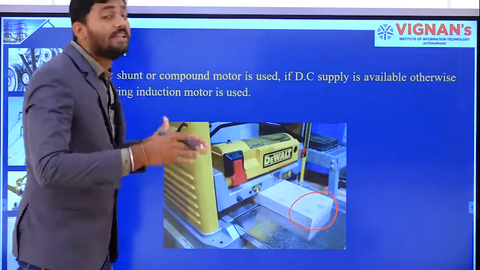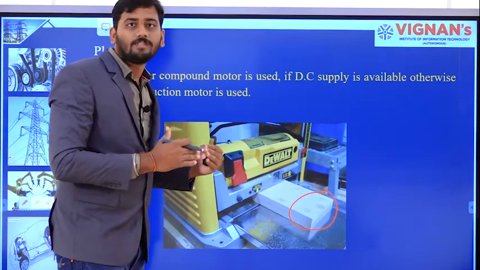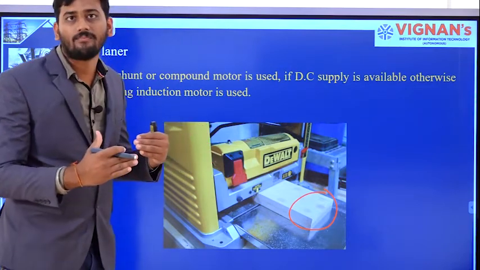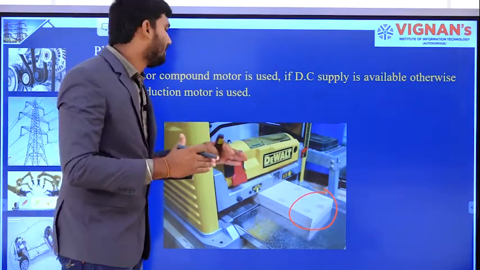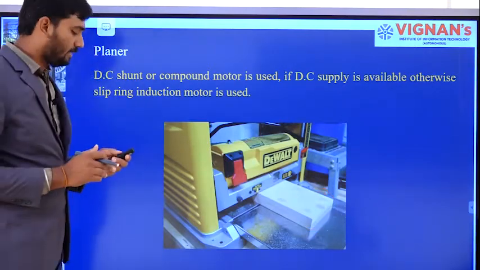This planer will check for the evenness of the surface. If there is any unevenness, or any roughness on the surface, or any rigidness, that will be removed by using these planers.